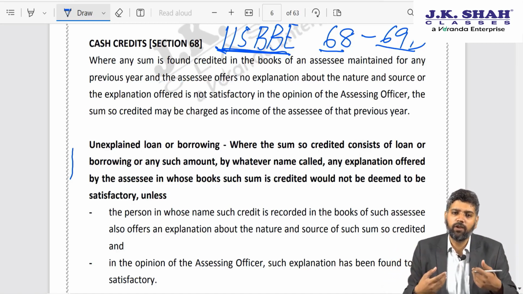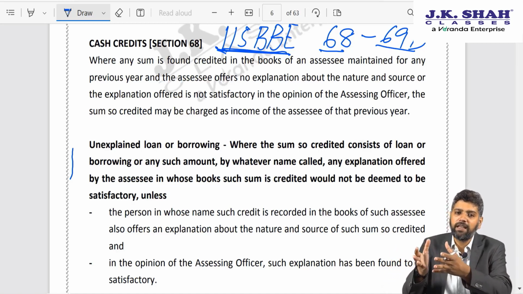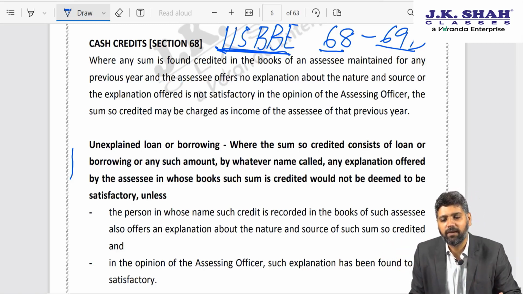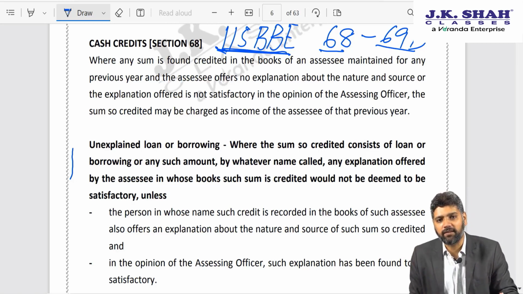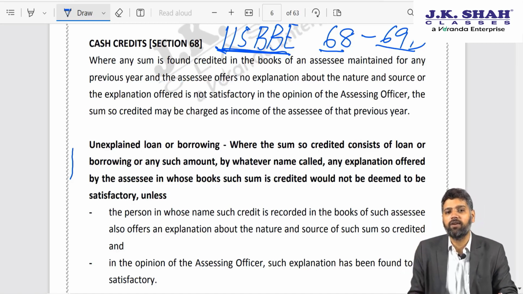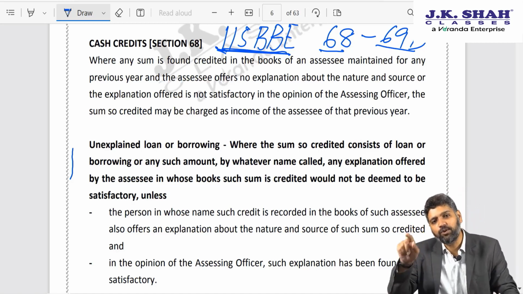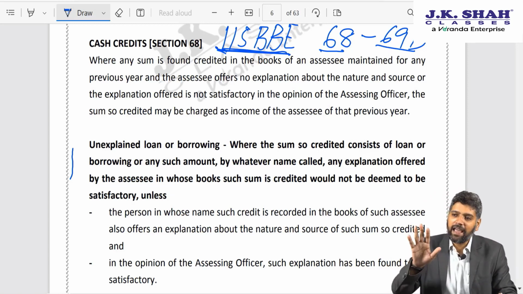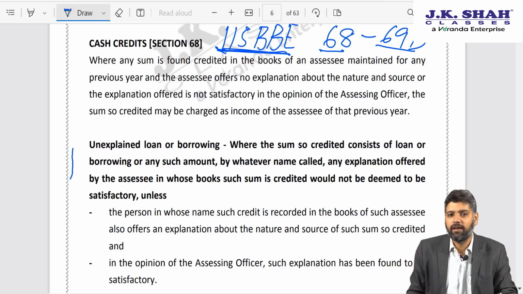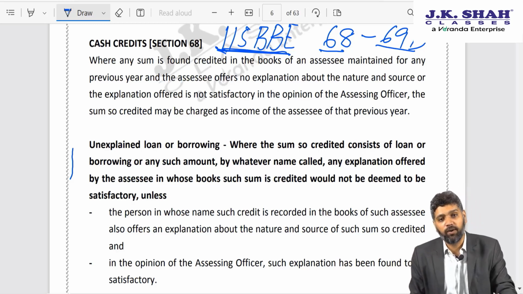X Limited has given me the loan. What is the source of money which he has given me? The loan which he received from Y Limited. Now the AO says, I don't believe this to be a genuine transaction. But the AO cannot do anything, because with regard to the person from whom I have received the amount, I have established the source of that. Once I have established the source of where I am getting the money from, the AO cannot question me beyond that. So what people used to do,